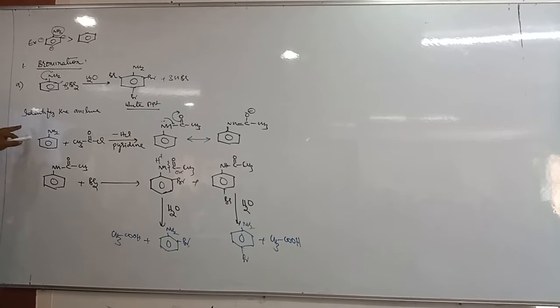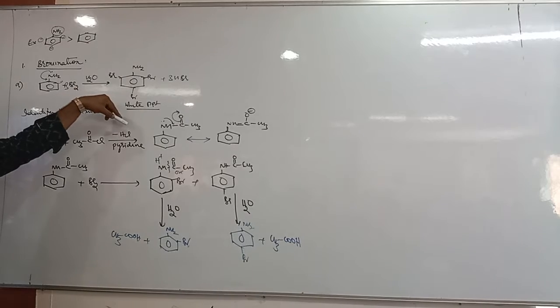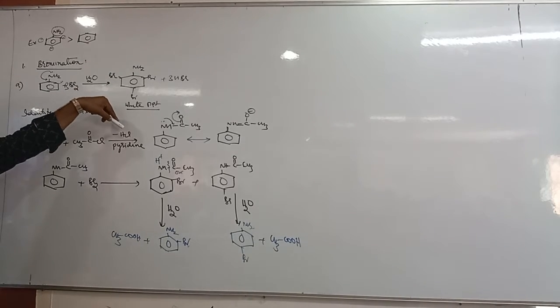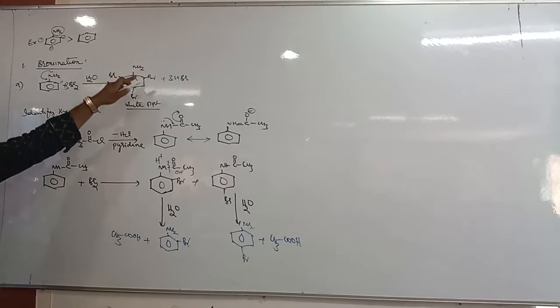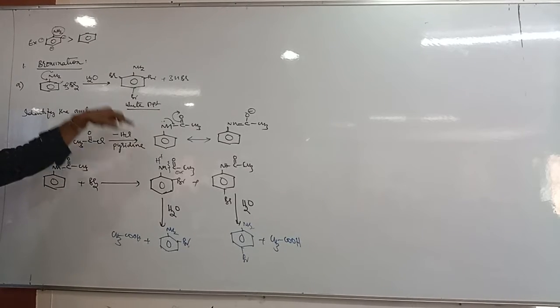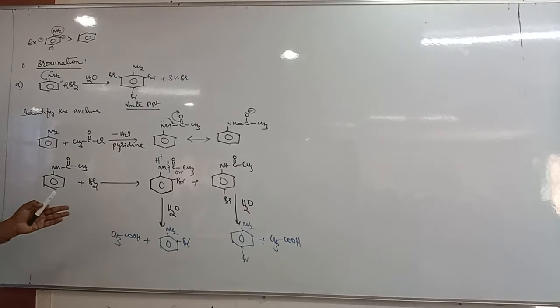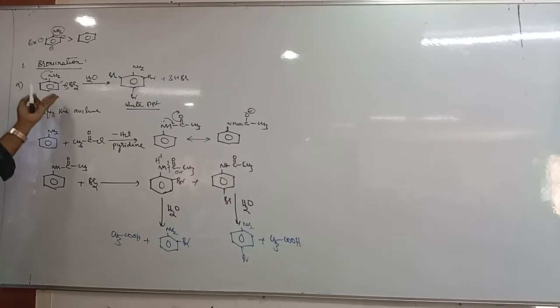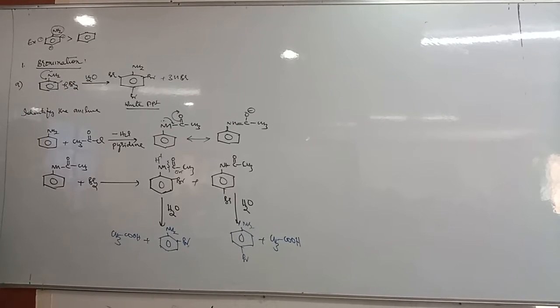So that means you cannot prepare it directly. If you try to prepare it directly, you will get tribromoaniline. Okay, why will you get tribromoaniline? Because this NH2 group is a ring activating group. Due to the ring activating group, all the ortho and para positions get activated. Therefore, automatically bromine reacts at 3 positions. So therefore, now what we are doing, we are protecting this NH2 group.